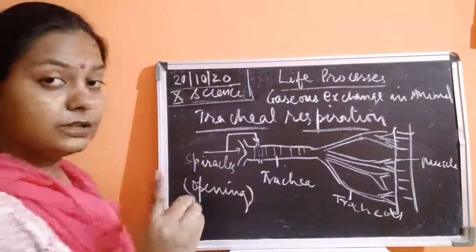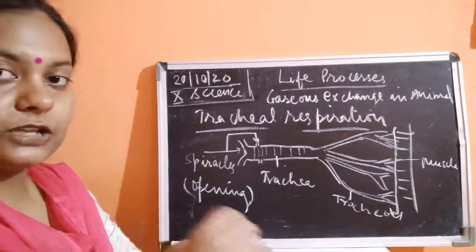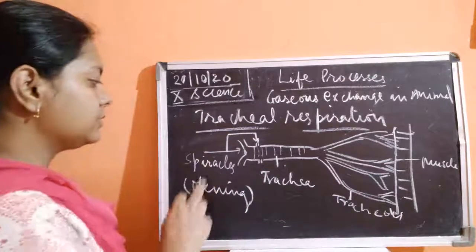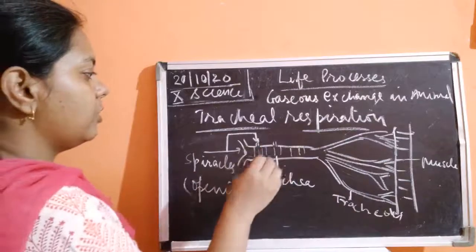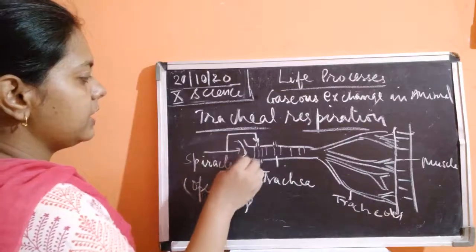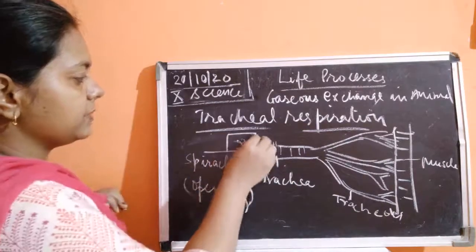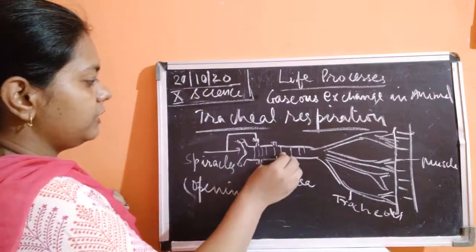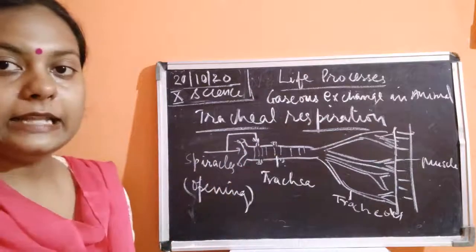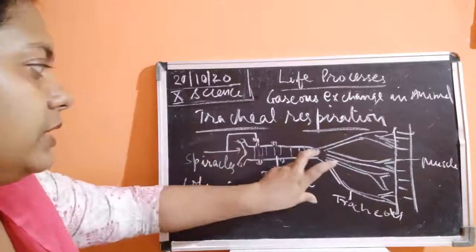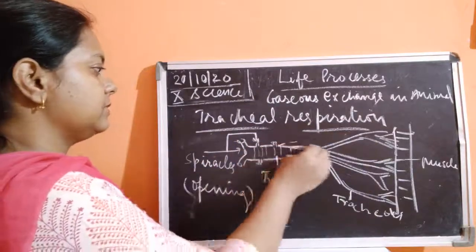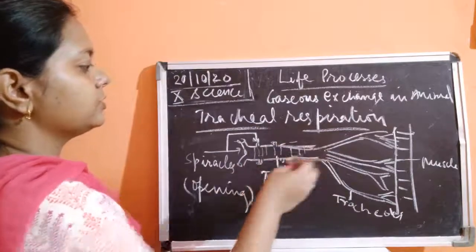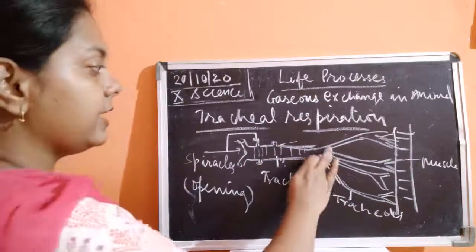at the external surface. All over the surface of the insect there are small openings, and this is known as spiracle. Okay, so these are the holes which are present on the surface. Over here, these space holes will be present. So they are known to be as the spiracles. Okay, and these spiracles lead into a tube-like structure which is known as trachea. This is being joined with a tube-like structure called trachea. This trachea is being branched.